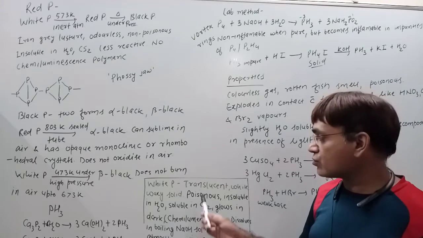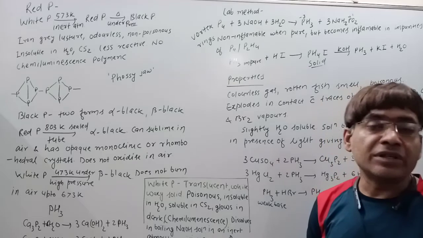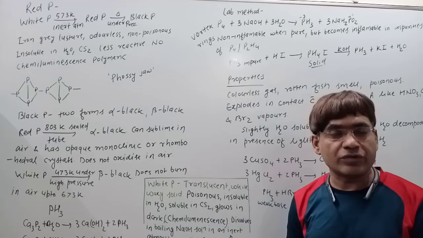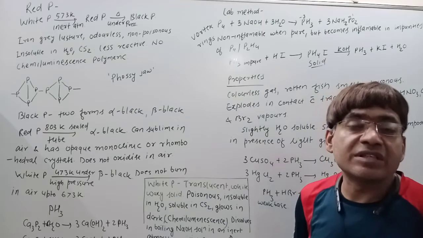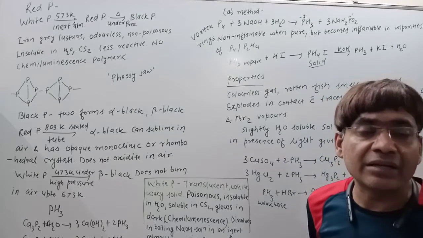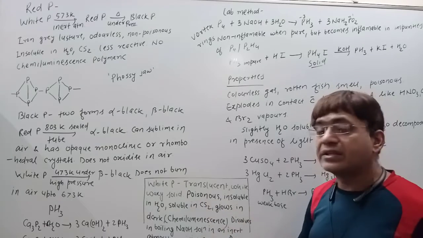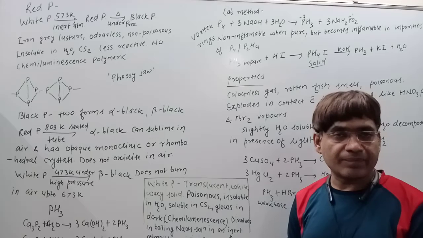So white phosphorus is a translucent white waxy solid. In the properties of white phosphorus, that is the first one. The second one is that it is poisonous in nature.